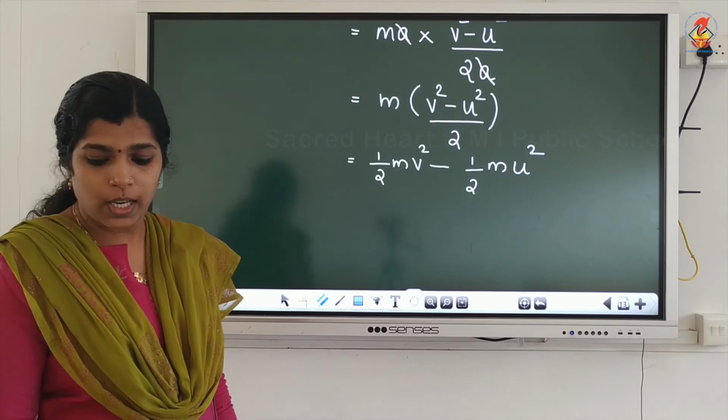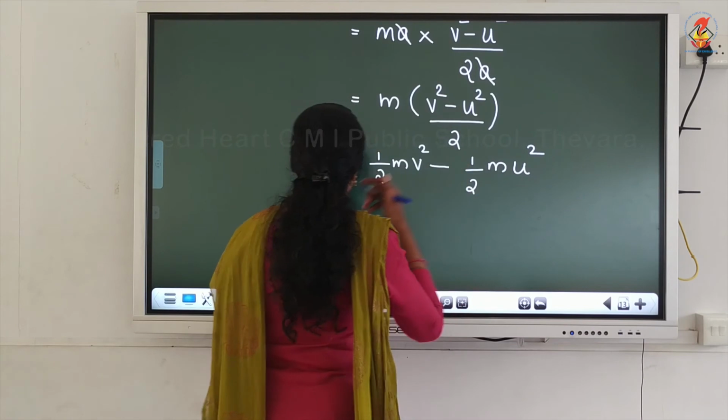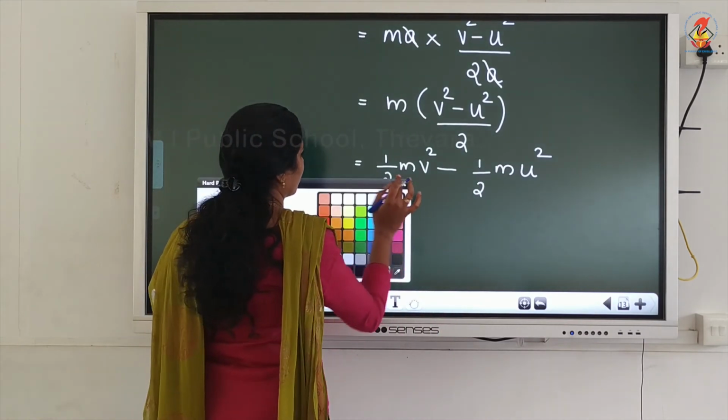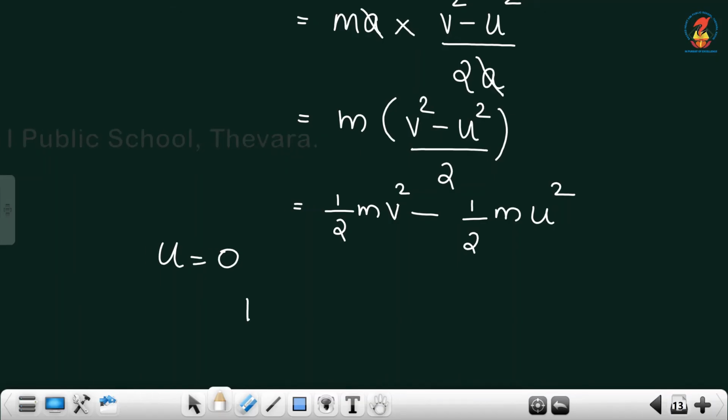Initially the object is at rest. So, initial velocity will be equal to 0, so U equal to 0. So, work done will be half M V square.